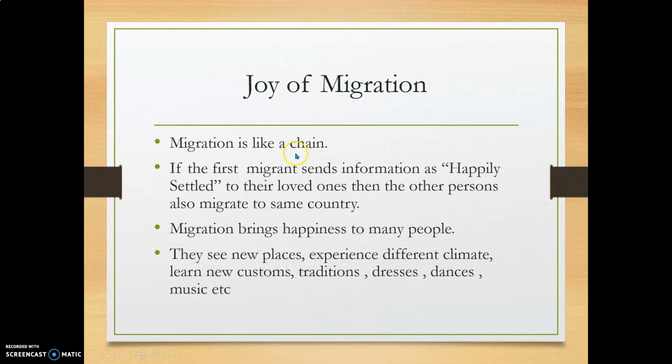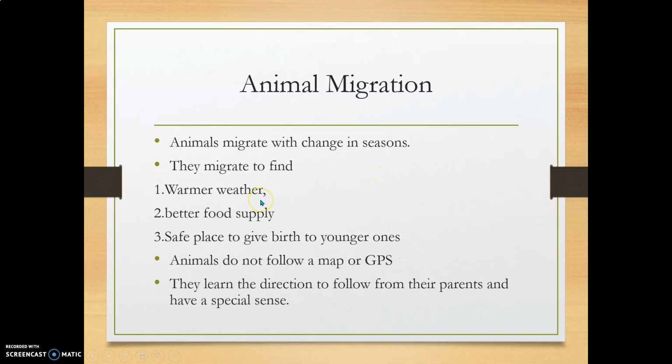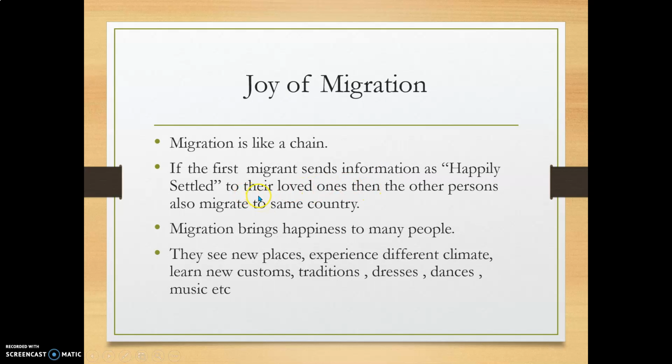See now, joy of migration. Not only the hardships, there is some joy also. Migration is like a chain. If the first migrant sends information to their loved ones that they are happily settled, then other persons also migrate to the same country. For example, if any one of your family, friends or relatives migrates to another country and is living happily there, they will send that information. They will say, okay, we are living happily here, this country is also very nice, you can also come. Like that, they will send that message to their relatives or friends.